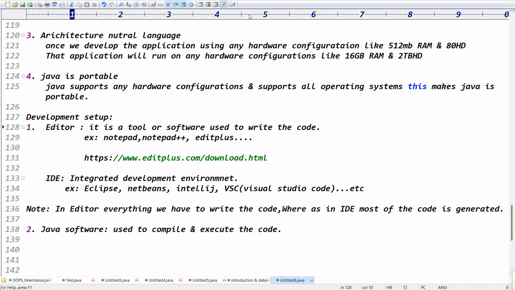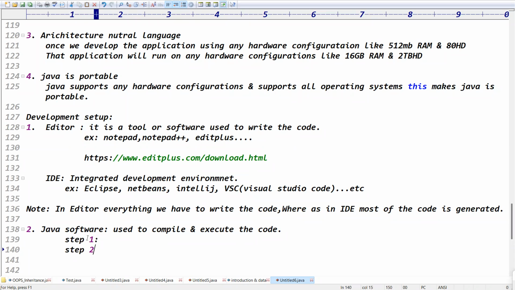What code you have written, we saved, but we need to compile the code and we need to execute the code. We need to compile and execute the code using the Java software, right? Exactly. Yeah, Java software is used to compile and execute the code, right? Because here we need to follow a total of 3 steps, guys.